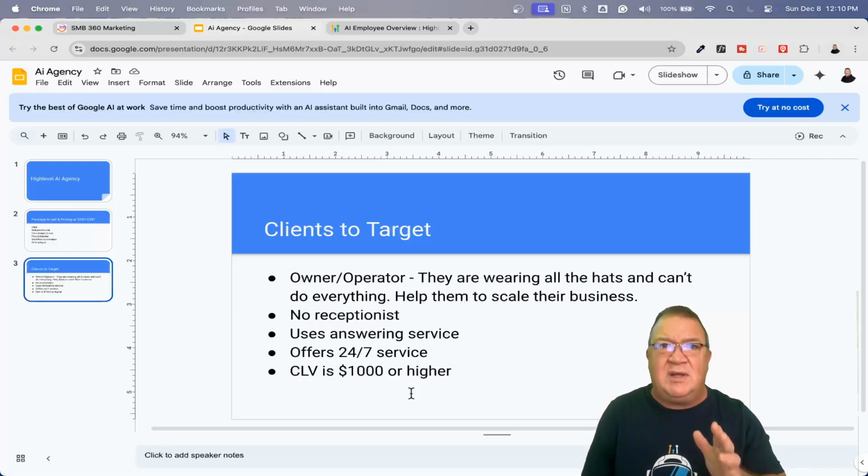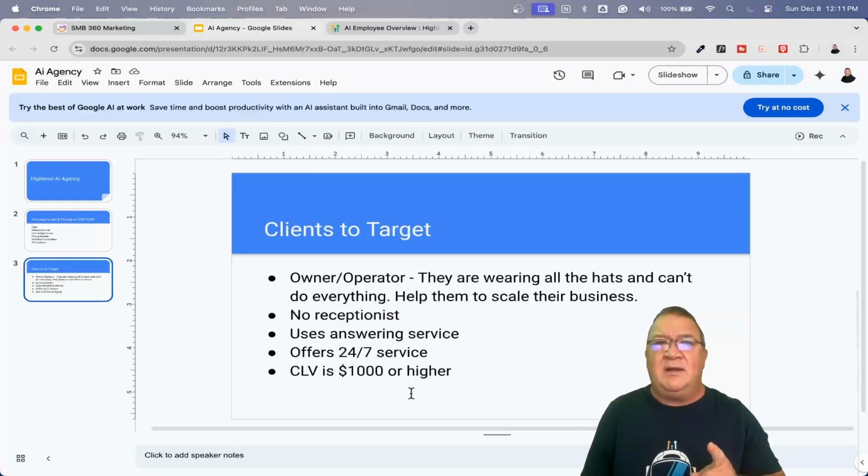This right here is like a virtual employee for a few $100s a month. How much would it cost to hire somebody to sit there for 8 hours, even if you offered them whatever, $15 an hour? That's going to be a hell of a lot more than three or $400 or $500 a month that you're offering for 24/7 service, not just 8 to 5. We're talking holidays, nights, weekends, everything. You get the same system and it's consistent every single time. Unlike a receptionist who may call in sick, or say, hey, my kids need something else, I have to take the day off, and it doesn't work out. Now you have to fire them and hire somebody else. You don't even need to do all that. Okay. So these are the type of people that you're looking for.